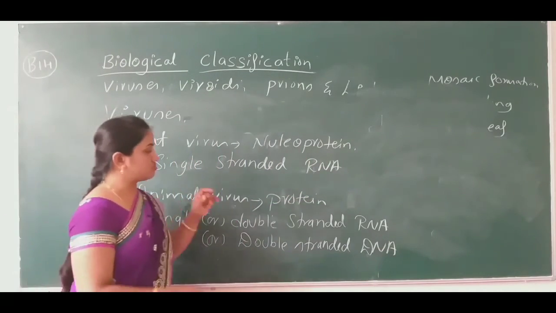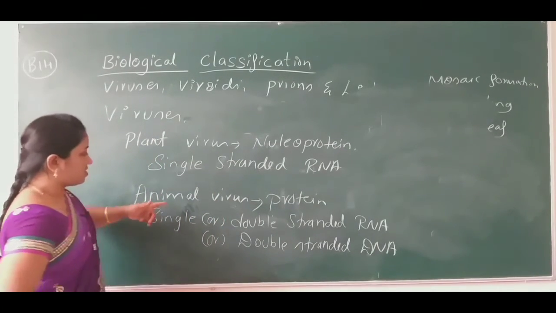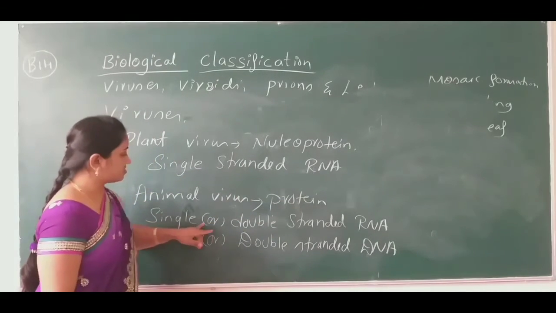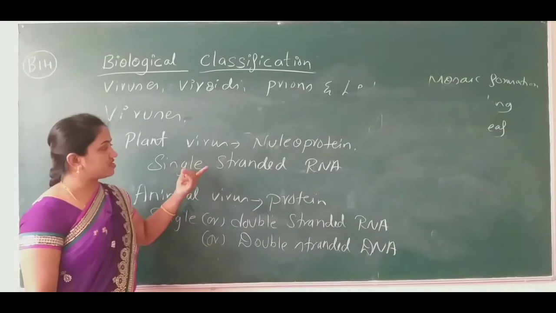So how to learn this, single stranded RNA or double stranded RNA? It is as simple as this.